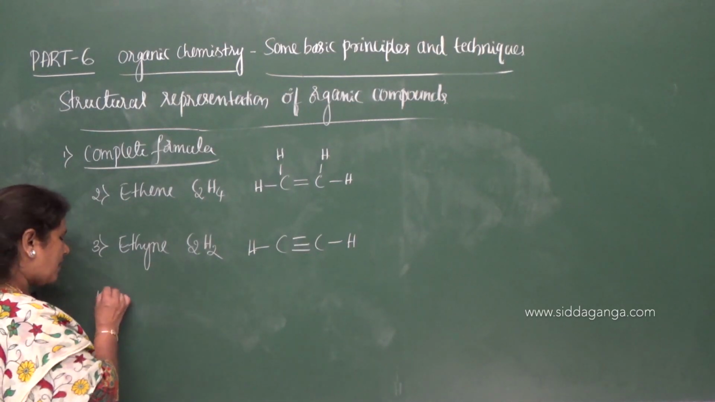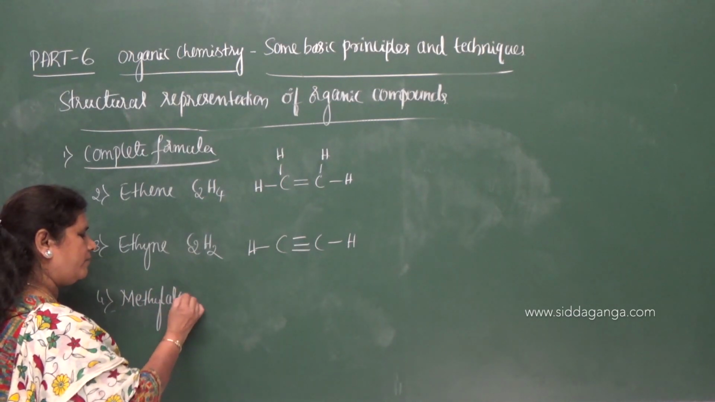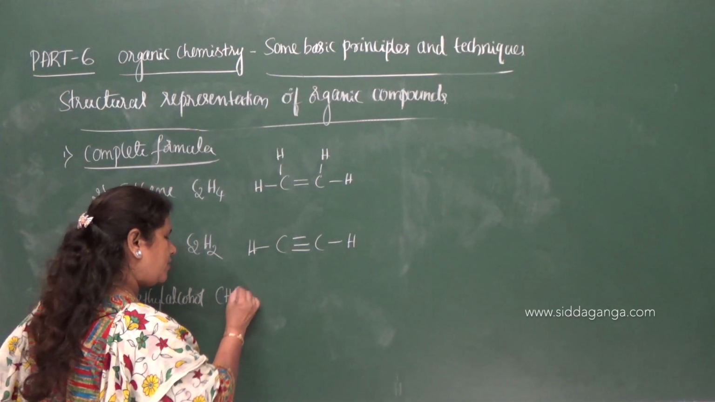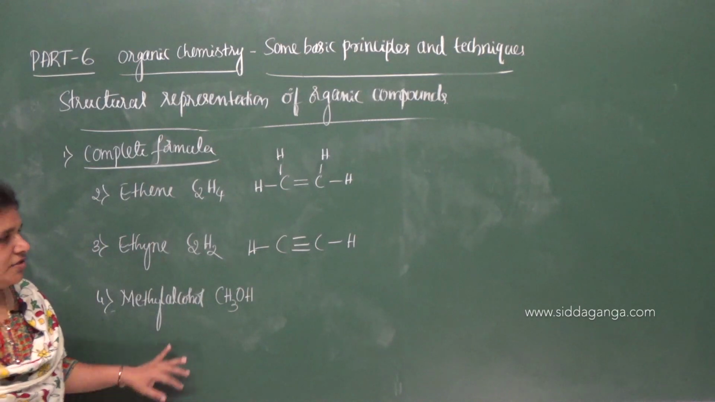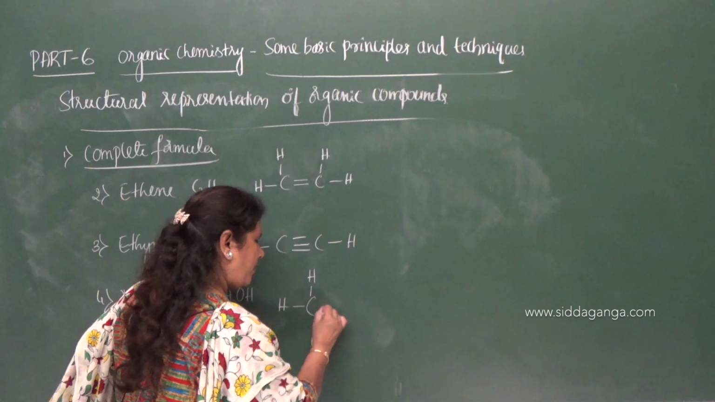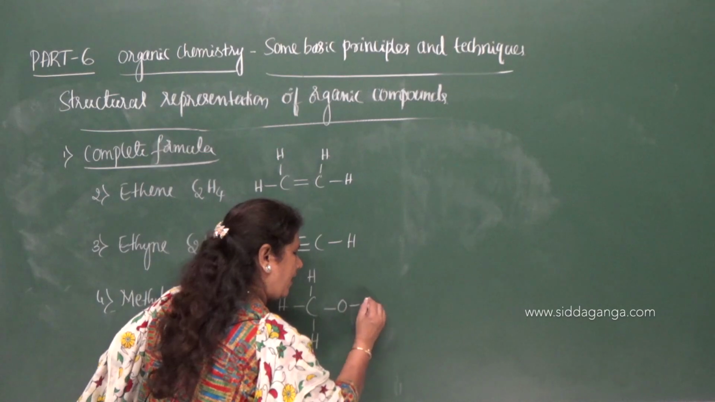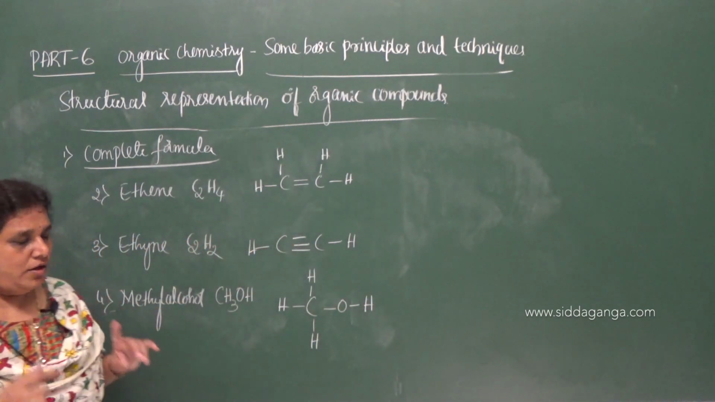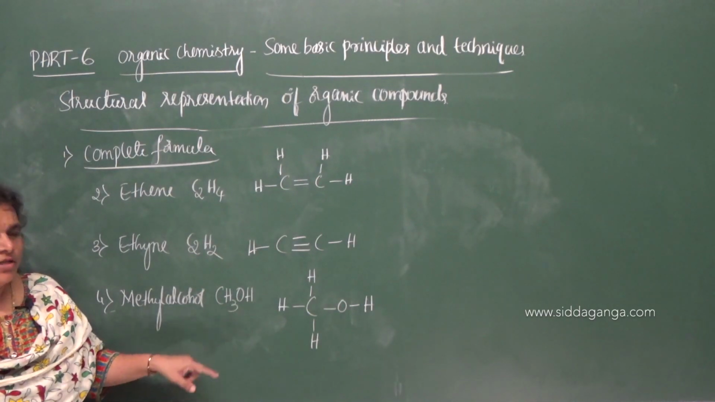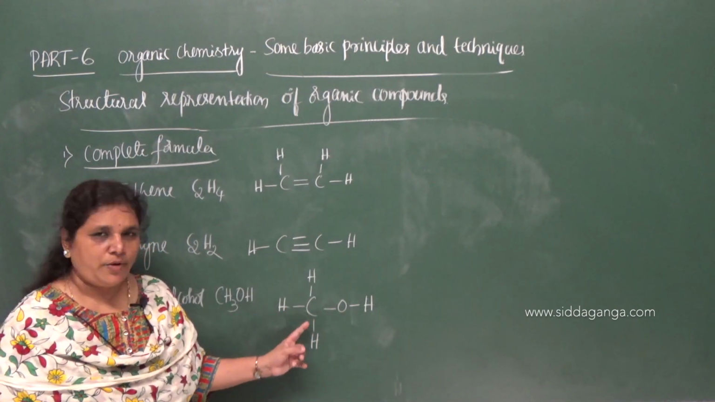Now, fourth example, let me give methyl alcohol, that is CH3OH. Now you can write the complete formula of CH3OH. While writing the complete formula, you have to remember carbon is tetravalent, hydrogen is monovalent, oxygen is divalent. So carbon is tetravalent, it satisfies its tetravalency here.